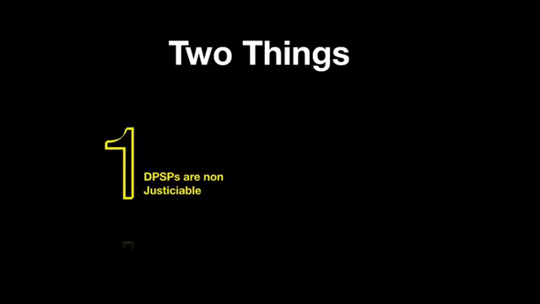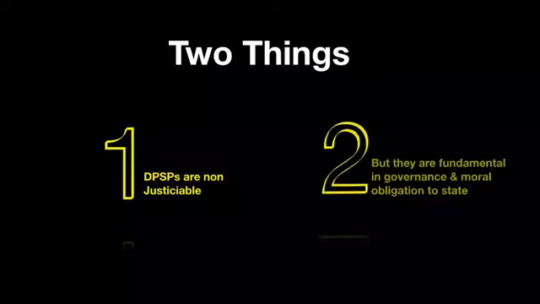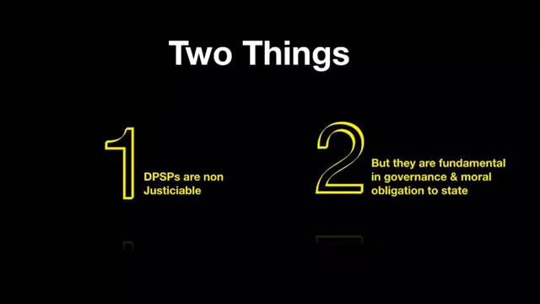So these are up to the government. This puts a moral obligation on the government to incorporate these things while formulating any law. And second, they are very much fundamental for governance, and it puts a moral obligation on the state. So the state should always try to incorporate them, though they are non-justiciable, right?